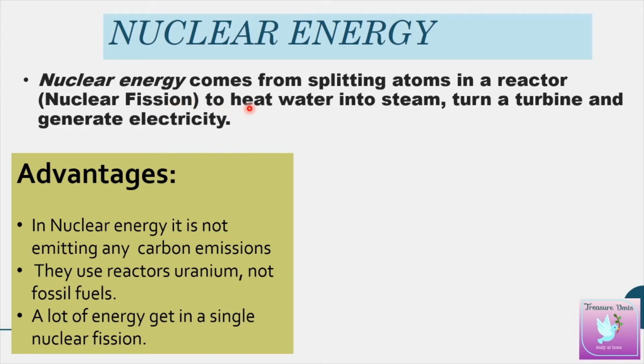Actually, in a thermal power plant as well as nuclear power, the same mechanism is happening: we are heating the water, and water makes steam, and steam is utilized to turn the turbine. But the difference is that in the nuclear energy system we are using nuclear fission to heat the water. Otherwise, in a thermal power plant we are using coal. Any energy is needed to steam the water, so in nuclear energy we are using nuclear fission to heat the water.